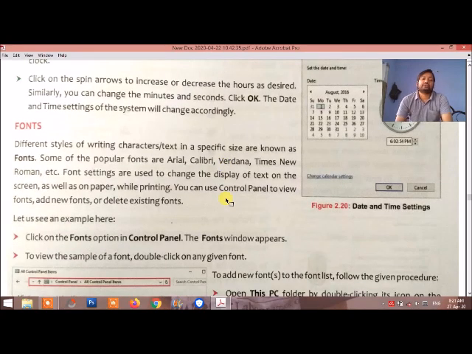And fonts are the different writing characters which are available in our system. If you want to write in any font, suppose you write in Hindi fonts, then we have to install the Hindi font. Kruti Dev is the most famous font for writing Hindi, and it can be downloaded from Google, and just copy and paste it to the control panel. There is the font folder.